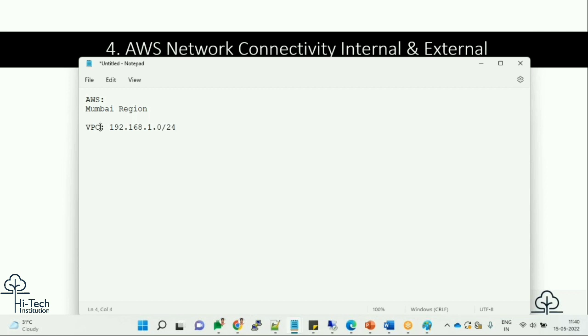This VPC name is VPC High Tech. And I am going to create another one in the same AWS Mumbai region, VPC BMW, for the same CIDR range. Is it possible or not? Same CIDR range, same account, same region.